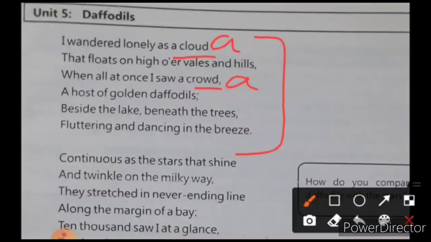मतलब ये कि दोनों के साथ मैंने A लिखा है. Why? Because ये मैं अभी आपको थोड़ी देर के बाद बताऊंगी. Then comes, when we look forward, there is hills and daffodils. I'm gonna put B over here and a B over here. Okay, then we have the trees and the breeze, so this is C and C.